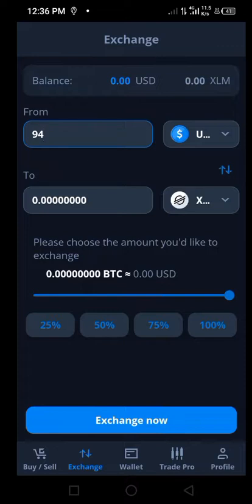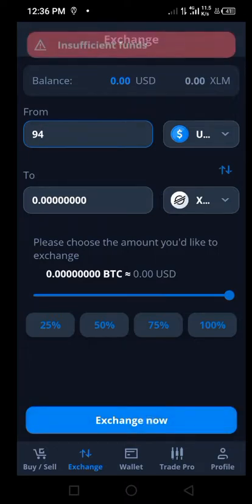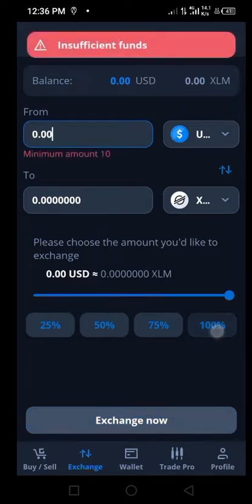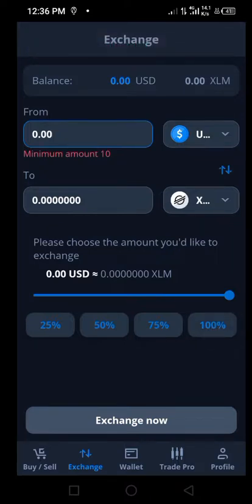Now once this is done, you click on exchange, or you can click on this place to put in all the amount of dollar you have, and then you click on exchange. It will be exchanged for you, and then it will be credited in your wallet. Here it's telling me I don't have enough balance. Minimum balance is 10. This is the amount of dollar you can exchange. Once you are done with this, we can go to wallet withdrawal.